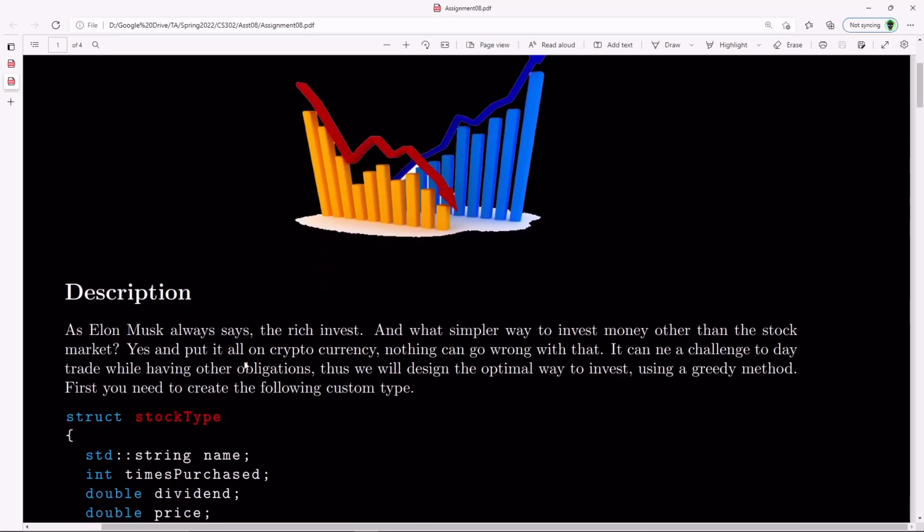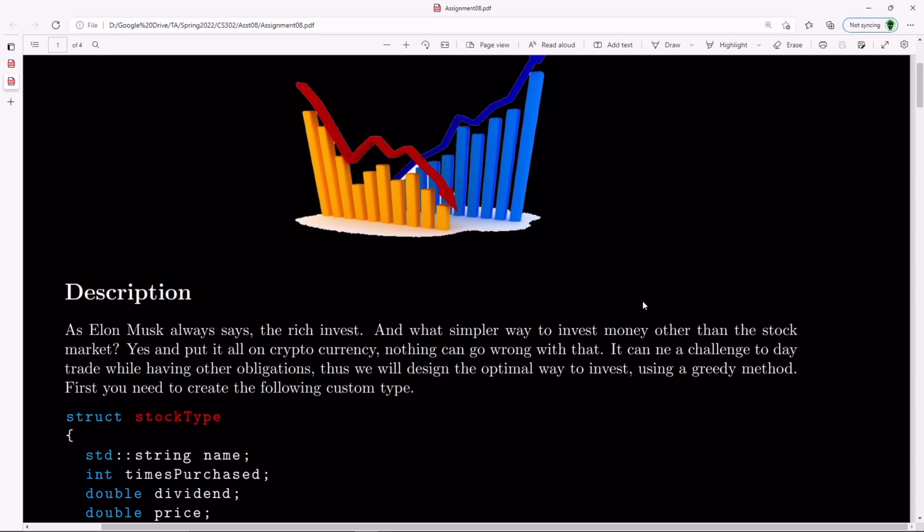So this first paragraph here just goes over a little backstory to this. So yeah, Elon Musk, he is a smart man, rich, invest. Of course, stock market is kind of a dangerous place to invest. Well, not too dangerous, depending on how you play it. Of course, never invest in the cryptocurrency unless you really feel lucky. You can go ahead and go for that. So, it's supposed to be a typo. It can be a challenge, not any, but you get the idea.